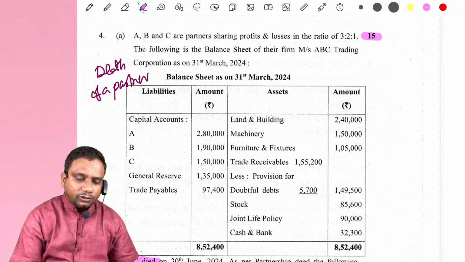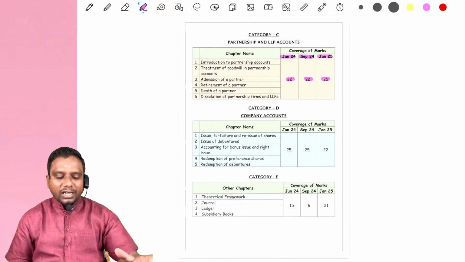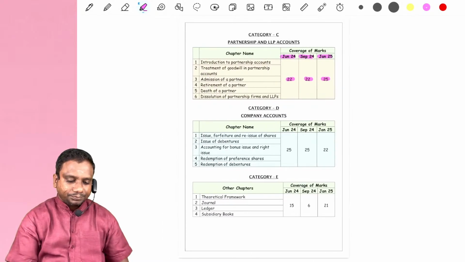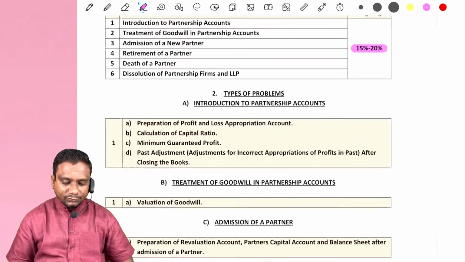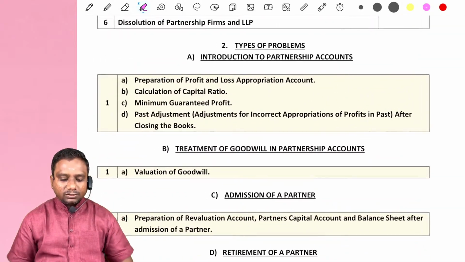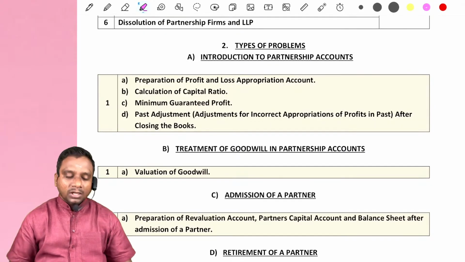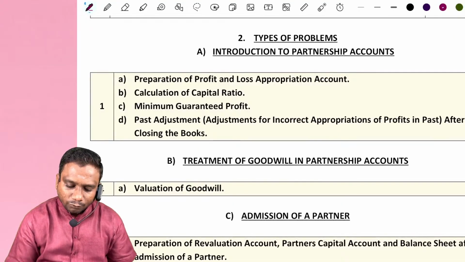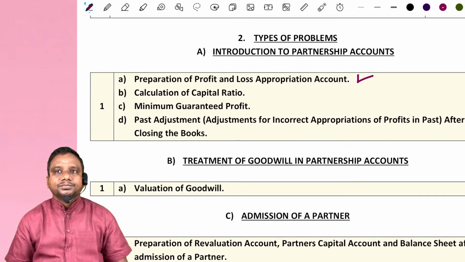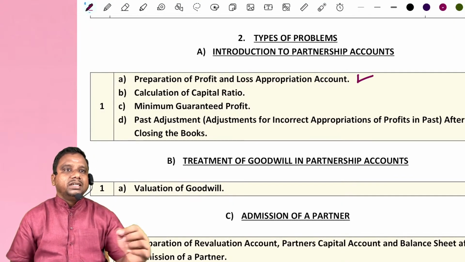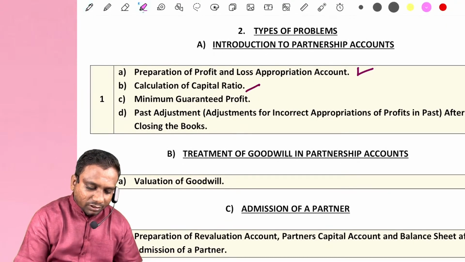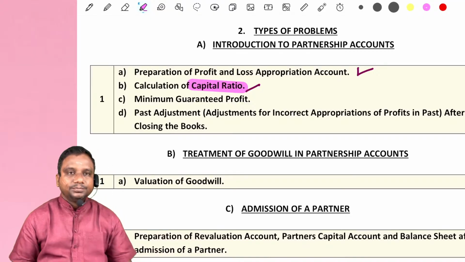Sir, from Introduction to Partnership Accounts, which type of problems are they asking? First, they are asking preparation of profit and loss appropriation account. Second, calculation of capital ratio. This is very important.